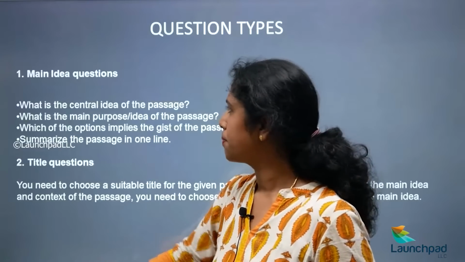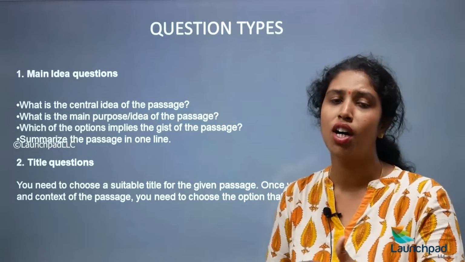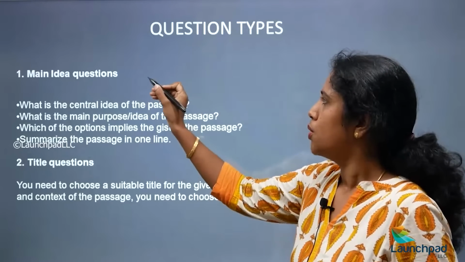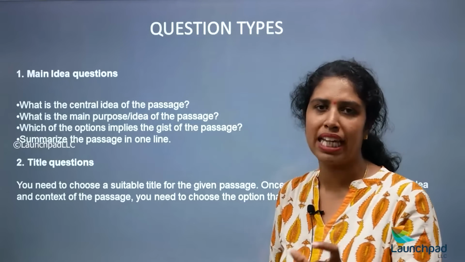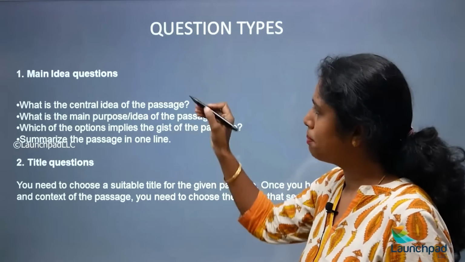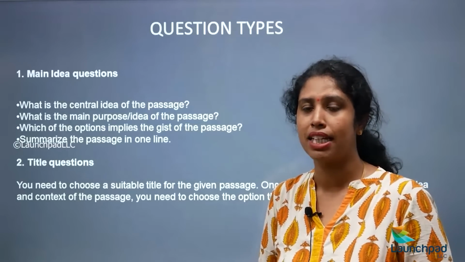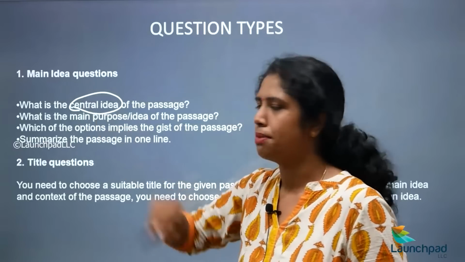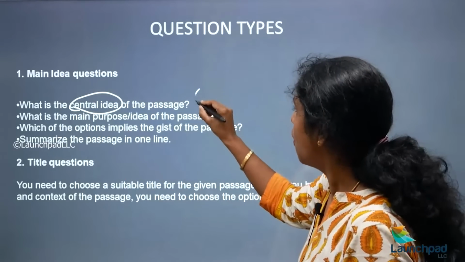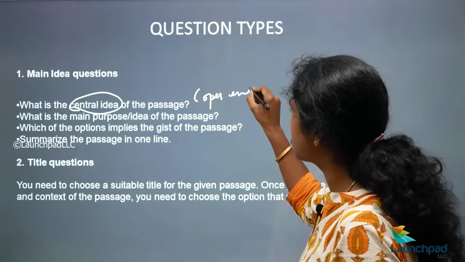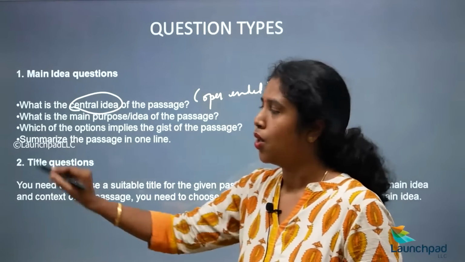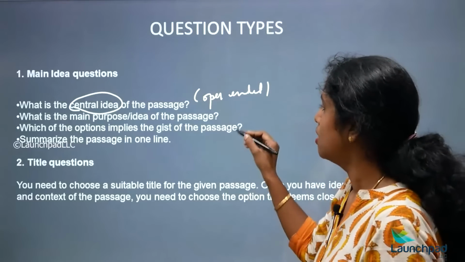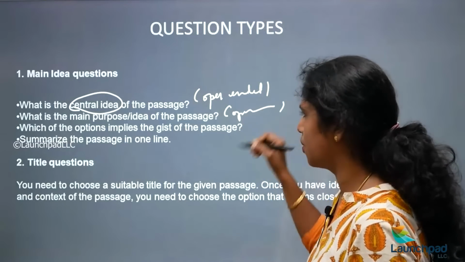Now let's see what kind of questions are asked under each parameter. What's the first parameter? Main idea questions. In the main idea questions, how are the questions asked? You can see here, what is the central idea of the passage? These are open-ended. Second, what is the main purpose or idea of the passage? These are all open-ended questions.